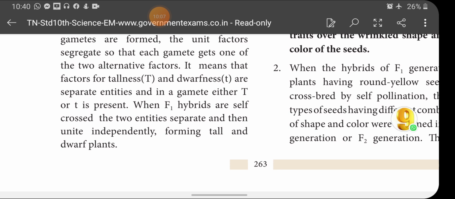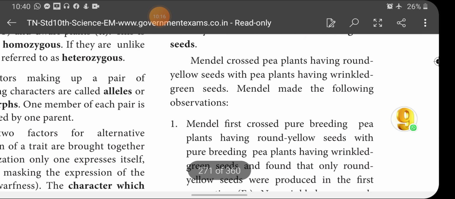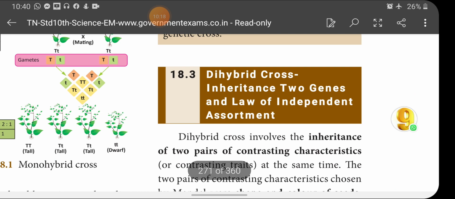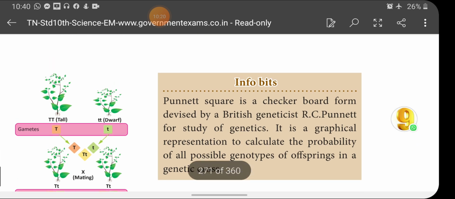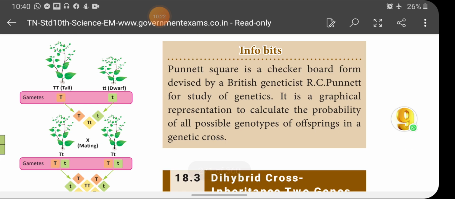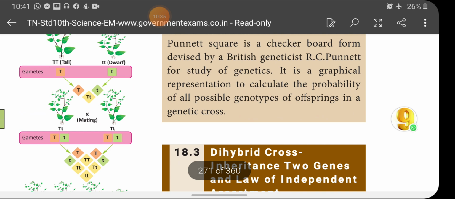So these F1 hybrids are self crossed and the two entities separate and then unite independently, forming tall and dwarf plants. Punnett square is a checkerboard form devised by a British geneticist R.C. Punnett for the study of genetics. It is a graphical representation to calculate the probability of all possible genotype offspring in a genetic cross. Okay, please understand it.